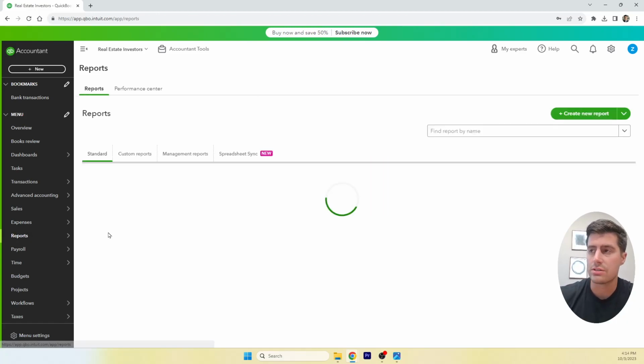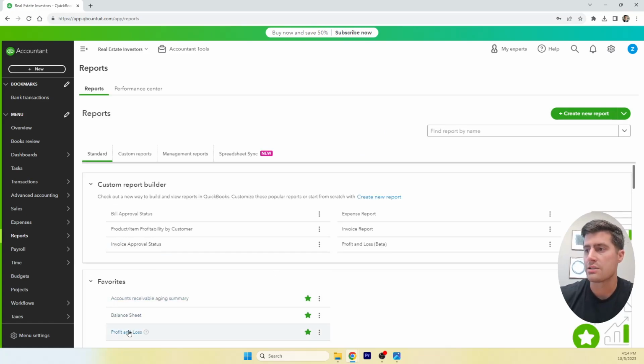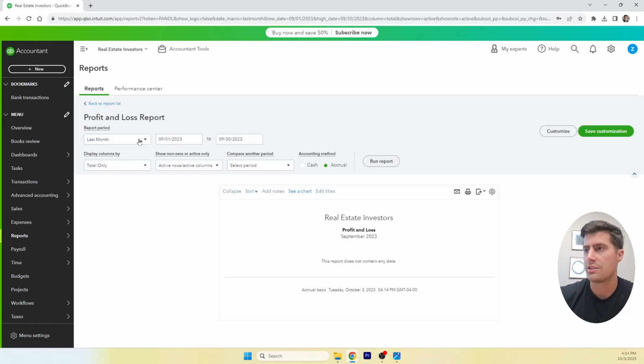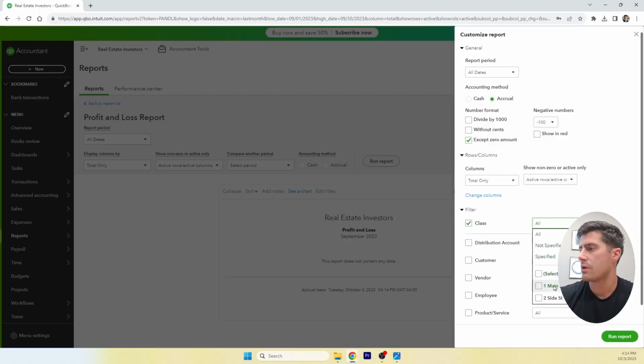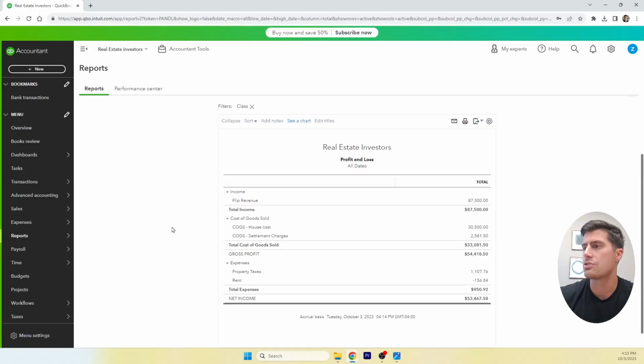Now, the last thing you want to do is go to the profit and loss just to check profitability on this property. Same thing, we're going to filter by class, 1 Main Street, go to all dates. So here we have flip revenue, which was the sale price of the property, $87,500. And then the cost of the house, $30,500. Settlement charges, property taxes, a rent reimbursement for a grand total net income of $53,000. This is why it's so important to do class tracking.